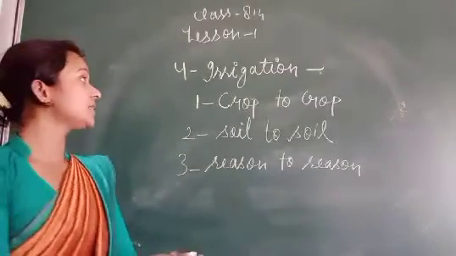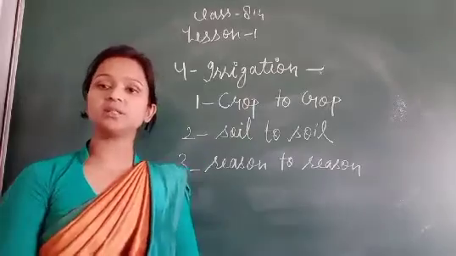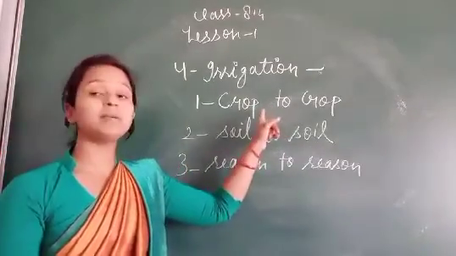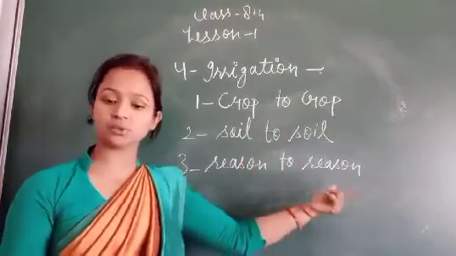This is irrigation: the supply of water to the plants. That process is called irrigation, and it varies from crop to crop, soil to soil, and season to season.